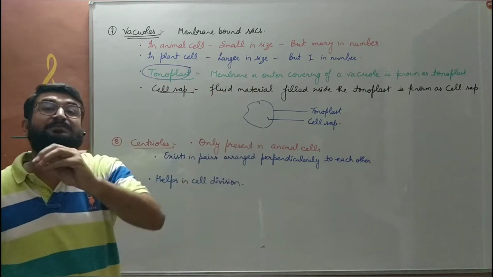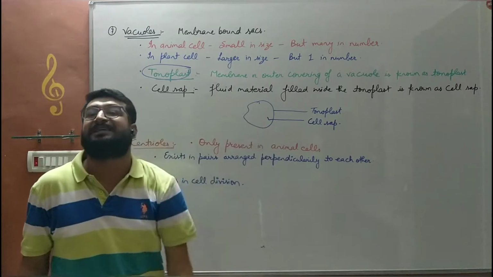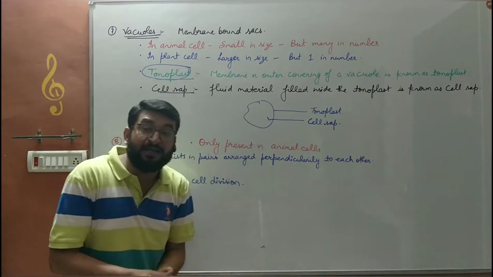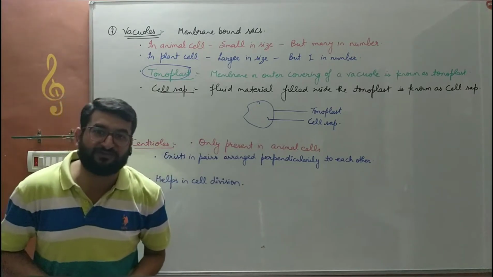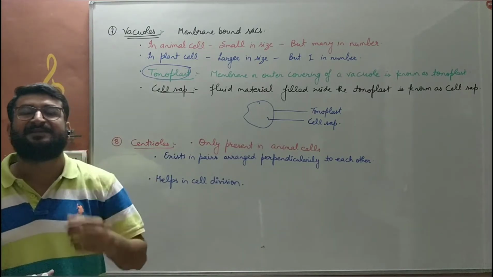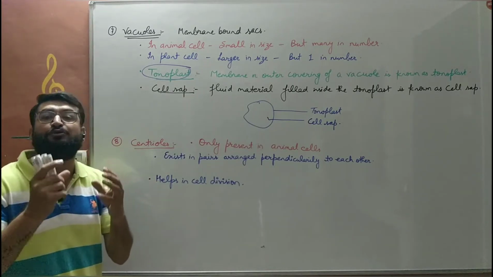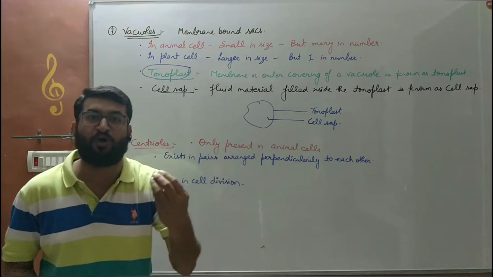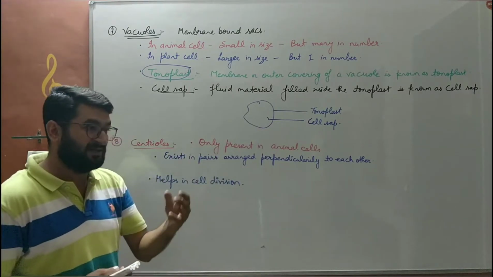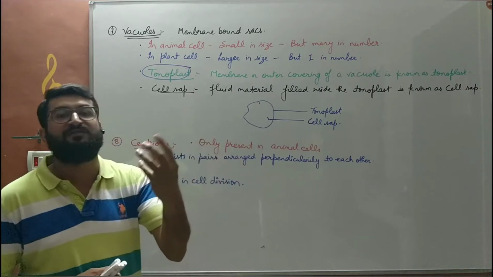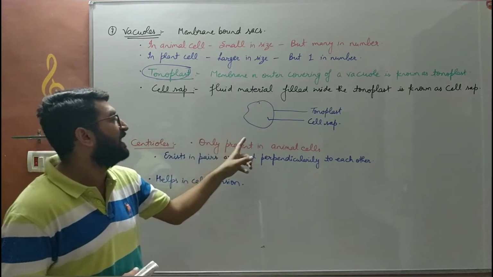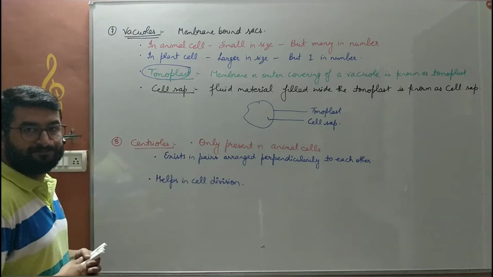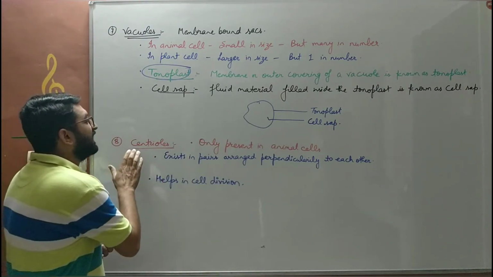An animal cell has many vacuoles but smaller in size. So this is what the vacuole is. A single membranous cell organelle. The single membrane or outer covering of this vacuole is known as the tonoplast. It has a liquid watery solution inside it, which contains various solid particles dissolved in fluid. That combination of solid and liquid particles inside the tonoplast is known as cell sap. So this is the vacuole. The next is centrioles.